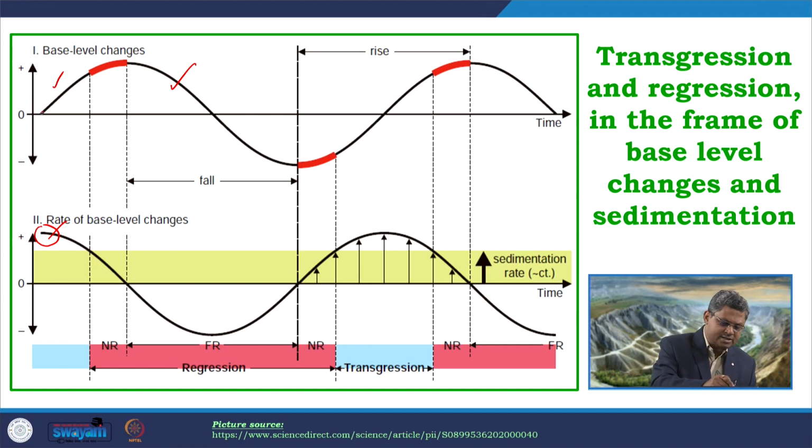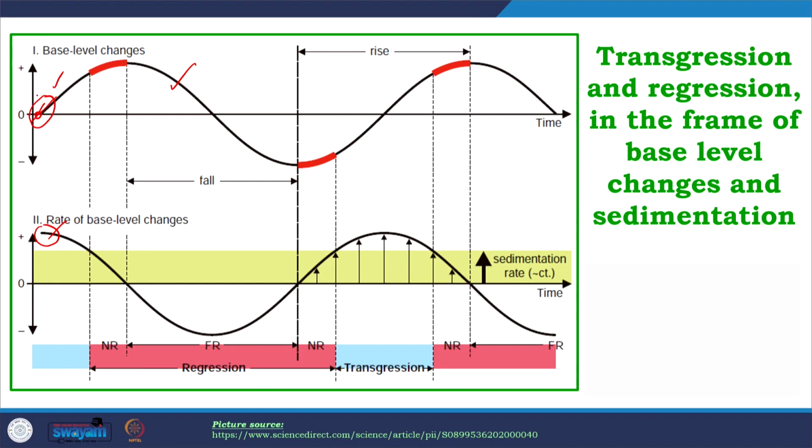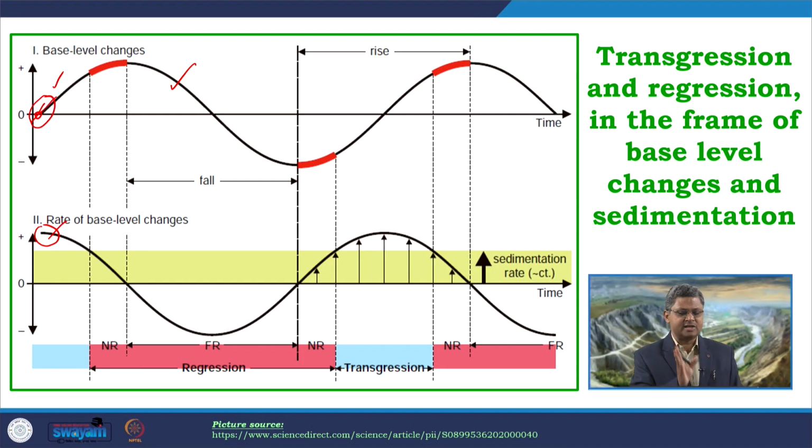So, if I try to understand the rate of rise over here, the rate of rise is quite high. In fact, you can see over here that the slope of this curve is maximum in this part. So, the rate of rise is maximum over here. As the sea level is rising, this curve is getting less steep with respect to the time axis. That means the rate of rise is decreasing. So, if I take some point over here, with respect to that point, the rate of rise is a little bit less than at this particular point.